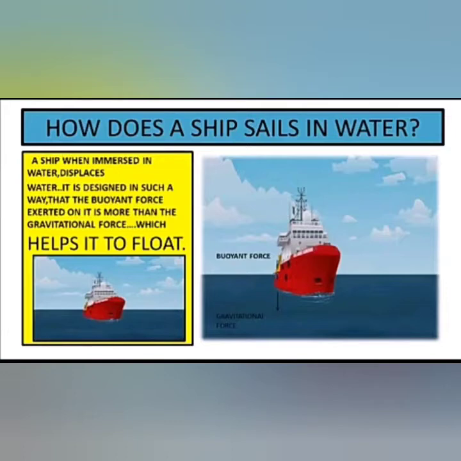Now look at the second picture, right side of the picture. There is an arrow given downwards and upwards. The downward arrow shows gravitational force. Now what is gravitational force? A force that attracts any two objects with mass. Mass means weight. Everything will fall on the earth because of gravitational force. The same force exerts on the ship